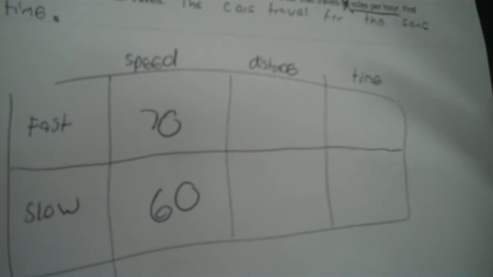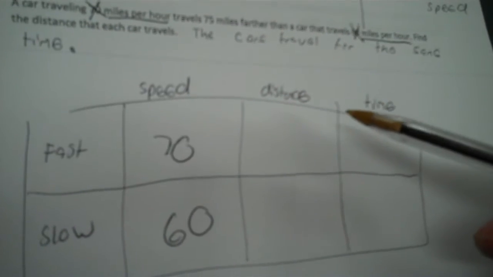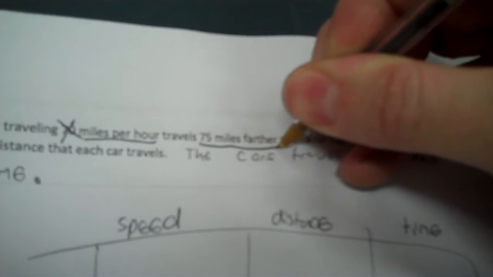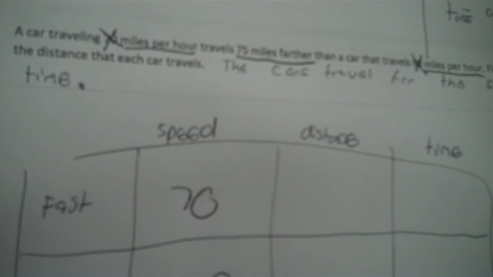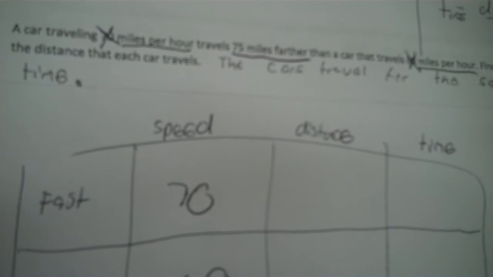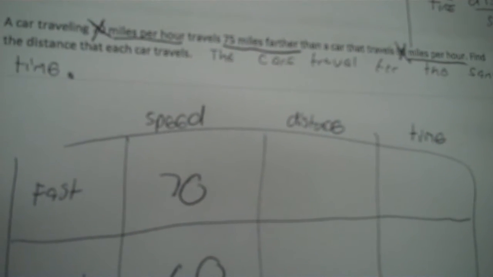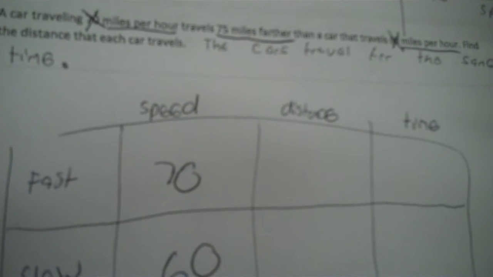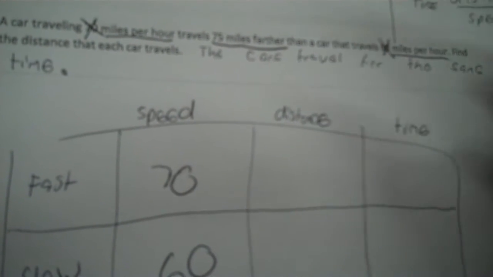Now the distance traveled by each car. Distance is just miles. Well, I have 75 miles, but it says farther, okay? You don't know the distance that either car traveled. You have no idea. You just know that when they stop, one of them is 75 miles ahead of the other.